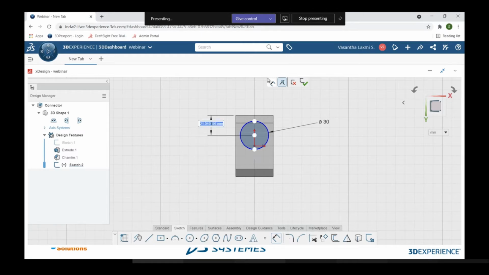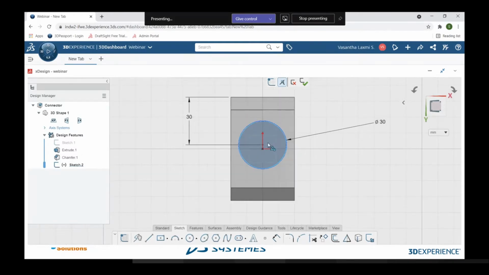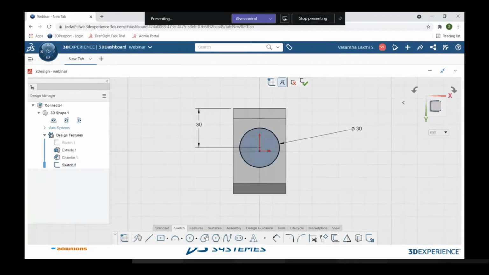It is at 30 mm distance from the top of the face, and it is undefined, so I need to give a relation so that my sketch will become fully defined. Just press Ctrl, select the center point of the circle and the origin, so that I can give the vertical relation between them. Yes. So now my component is fully defined.